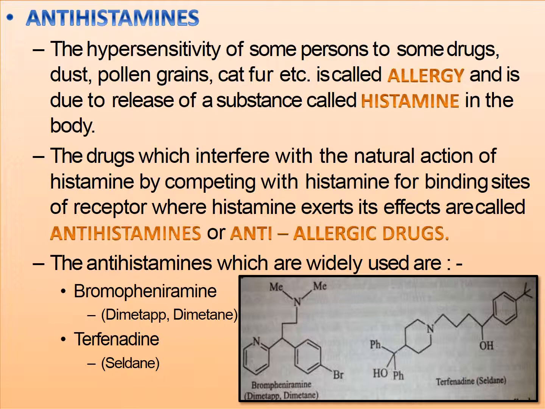The drugs which interfere with the natural action of histamine by competing with histamine for binding sites of receptor where histamine exerts its effect are called antihistamines or anti-allergic drugs. The antihistamines which are widely used are brompheniramine, dimetapp, terfenadine. That is the structure you can see.